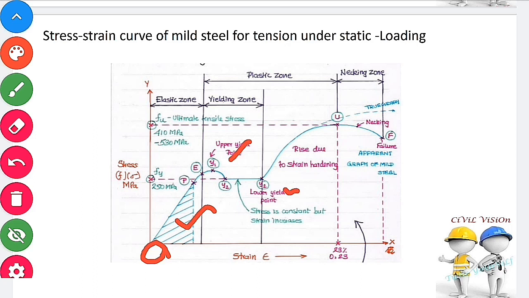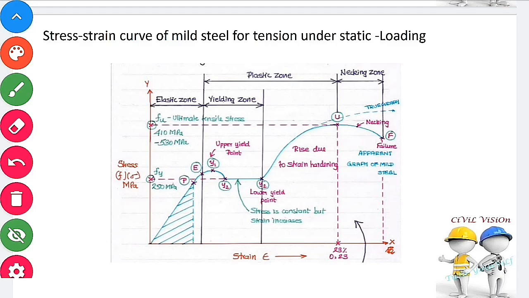After the ultimate point, the graph starts to fall and reaches the failure point. Failure point is also called the rupture strength. It is the stress corresponding to the failure point of the stress strain curve. This is the apparent graph of mild steel. The portion between E and U is called the plastic zone and U to F is called the necking zone.